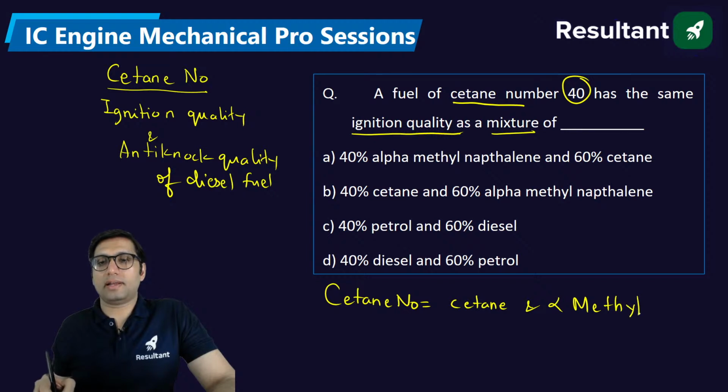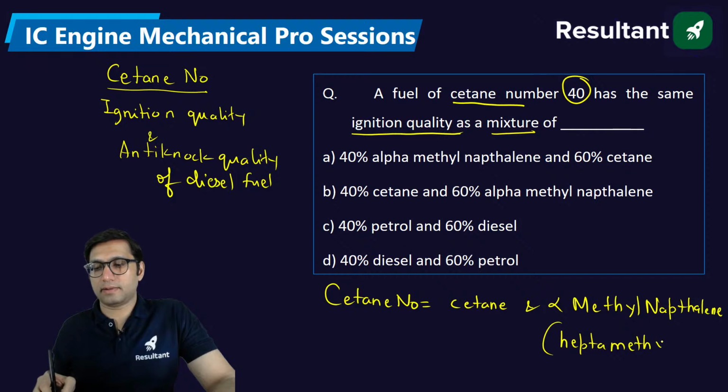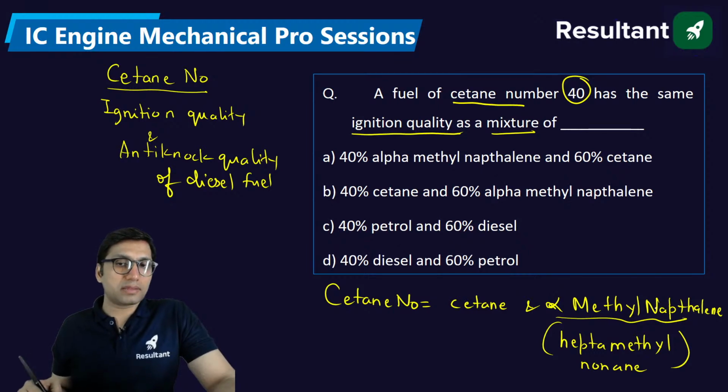Although it is the older reference fuel, it is now replaced with heptamethyl nonane. Earlier we used to have alpha methyl naphthalene, but now it is replaced with heptamethyl nonane.